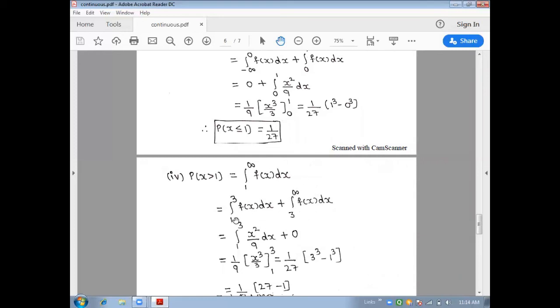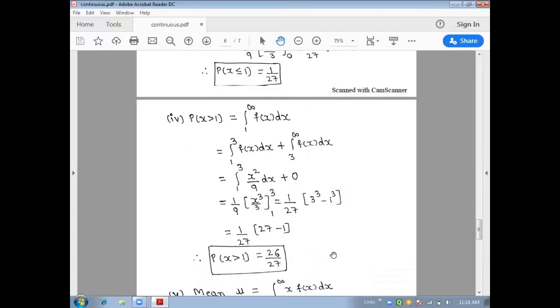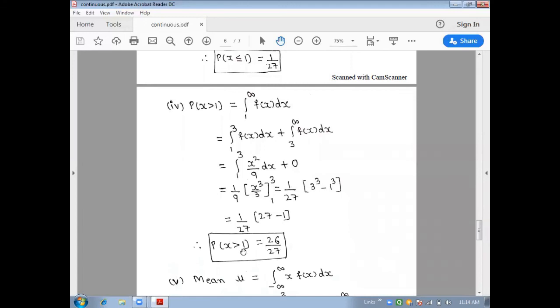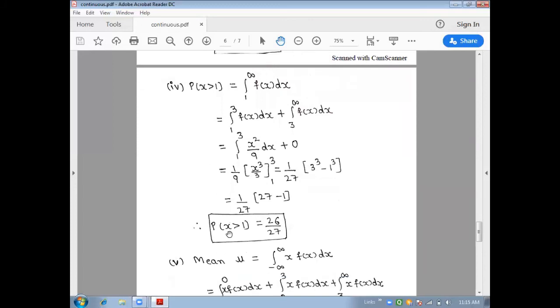We'll substitute for f of x between 1 and 3. We have f of x as x square by 9. So integral 1 to 3 x square by 9 dx plus 0. So here 1 by 9 is a constant. Integral of x square dx is x cube by 3 between the limit 1 to 3. So which is equal to 1 by 27 as a constant. Apply the upper limit, 3 to the power 3 minus 1, nothing but 27 minus 1. 27 minus 1 is 26. So probability of x greater than 1 is equal to 26 by 27. So this is about probability of x greater than 1.